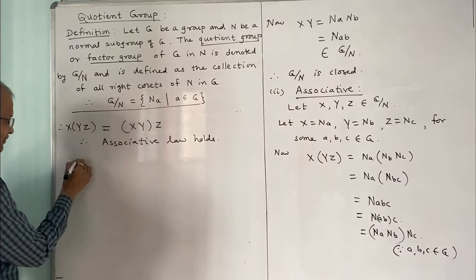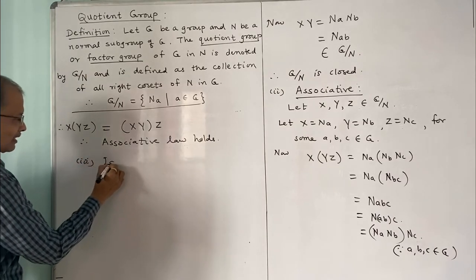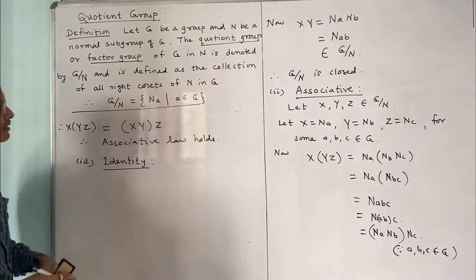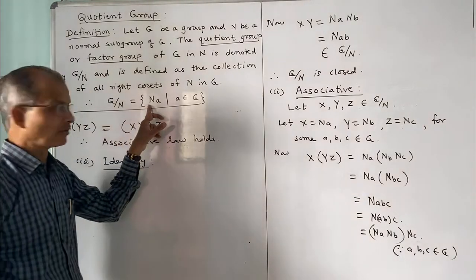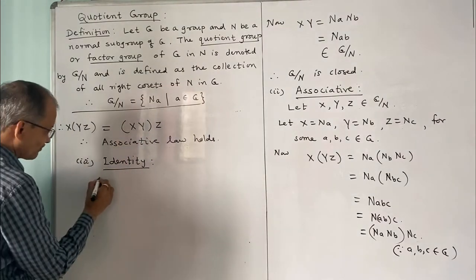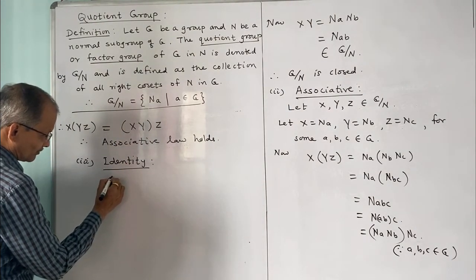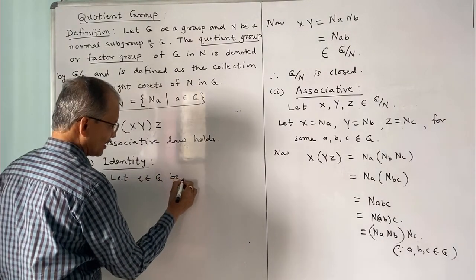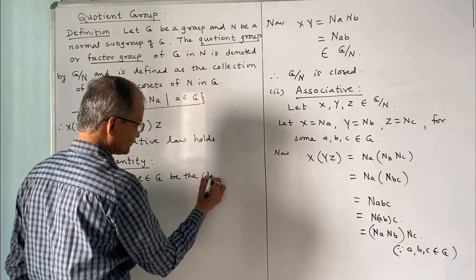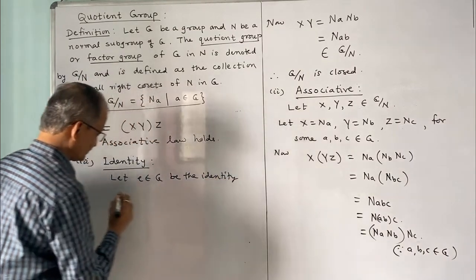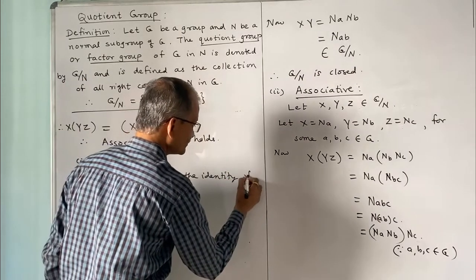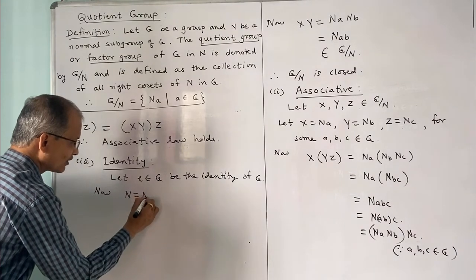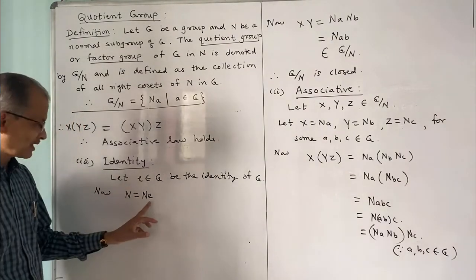Now the third thing is the identity element. For a group we are verifying these axioms. This is to be a group, that we have to show, and now we have e belongs to G because e is the identity of G. Now N is equal to Ne by definition of identity element.